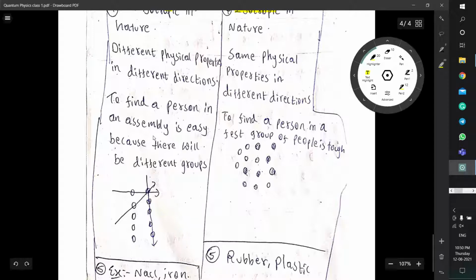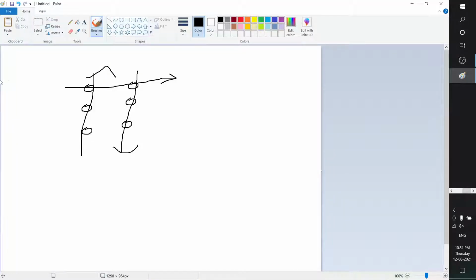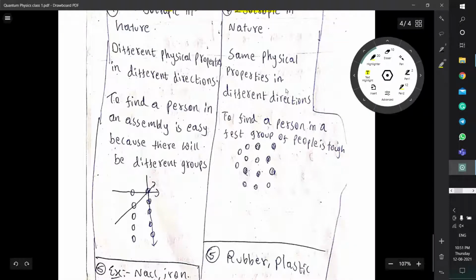To find a person in an assembly is easy because there will be different groups. So different physical properties in different directions. Different directions, but same physical properties, whereas same physical properties in different directions is like finding a person in a group of people, which is tough. Here there will not be any particular order, right?